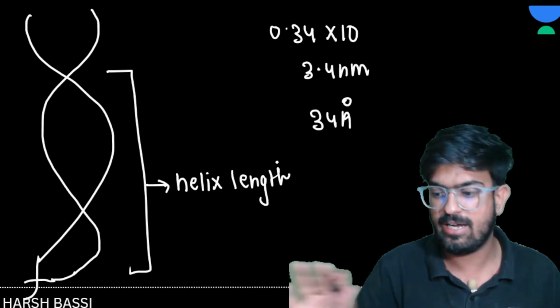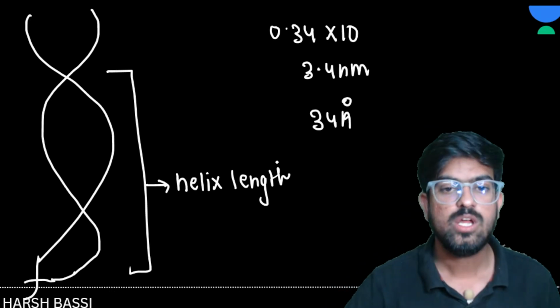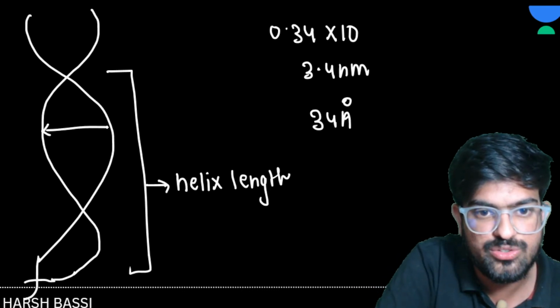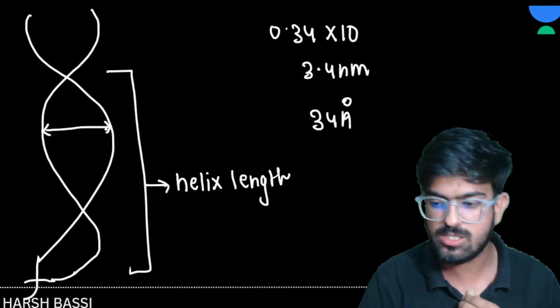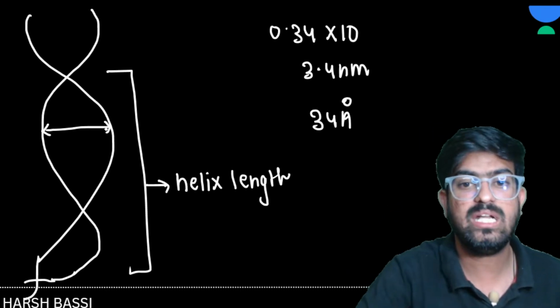Clear to everyone? Any doubts? Now, what is the distance between the two strands of DNA? It is 20 angstrom.